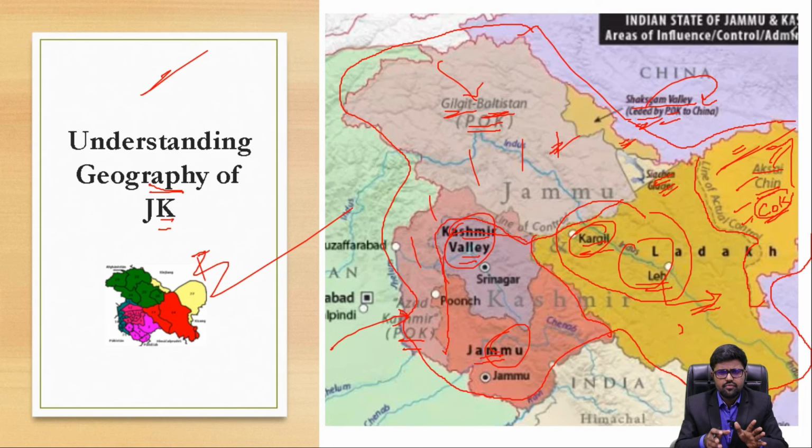Since Jammu and Kashmir was in the news, a river-based question can also come with respect to geography. This is about the line of control and line of actual control. This is about POK, which is of two parts, and Pakistan calls it Gilgit Baltistan and Azad Kashmir, but we say this is our own part. And this is Aksai Chin, and the line of actual control separates Aksai Chin and the Leh district.